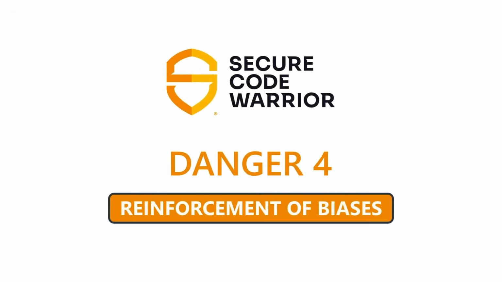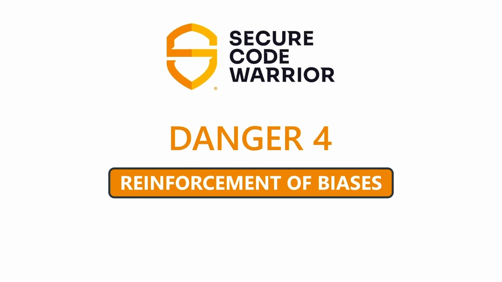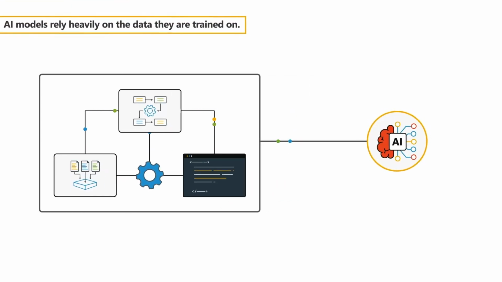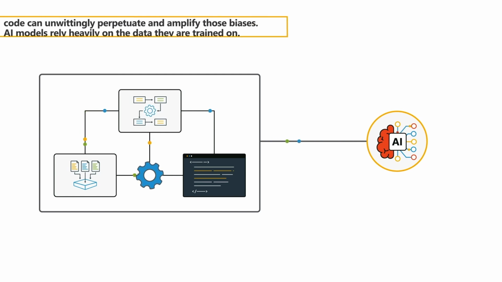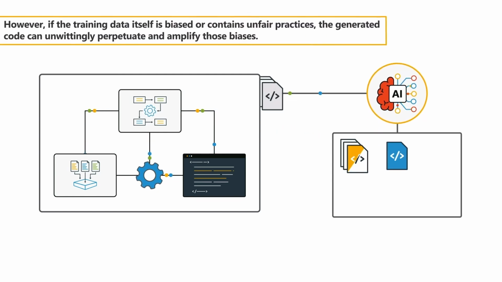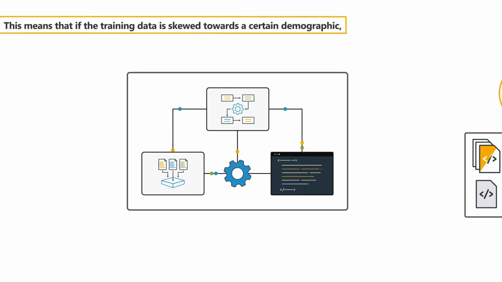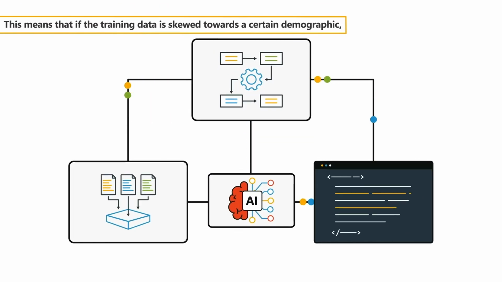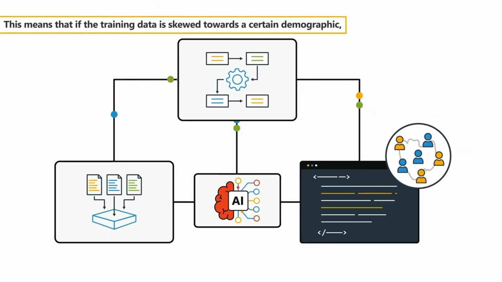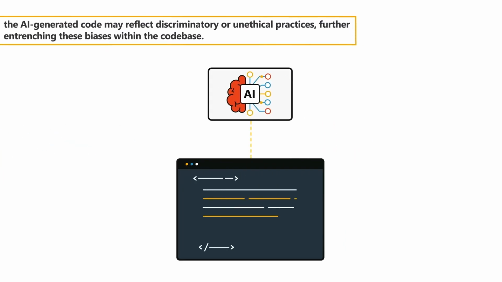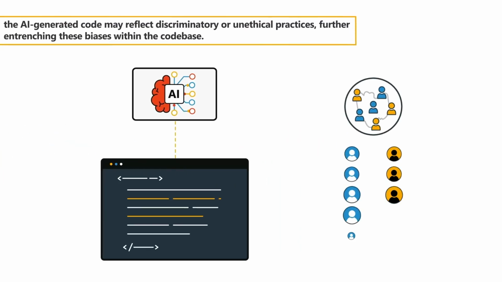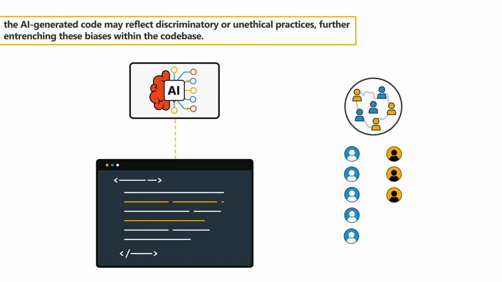Danger 4. Reinforcement of biases. AI models rely heavily on the data they are trained on. However, if the training data itself is biased or contains unfair practices, the generated code can unwittingly perpetuate and amplify those biases. This means that if the training data is skewed towards a certain demographic, the AI-generated code may reflect discriminatory or unethical practices, further entrenching these biases within the code base.